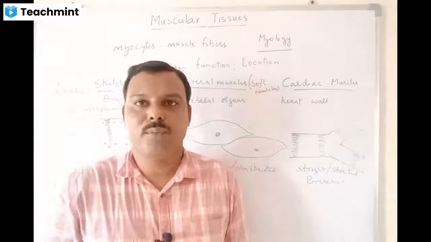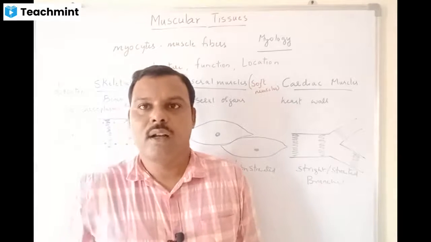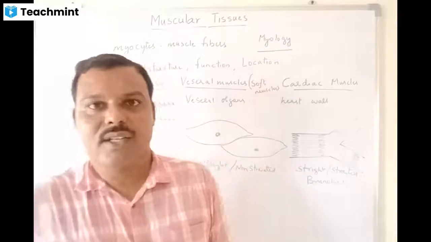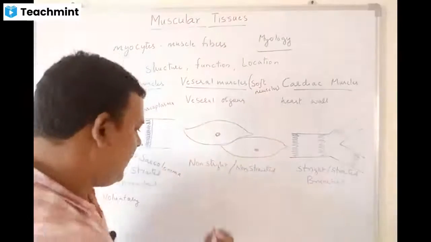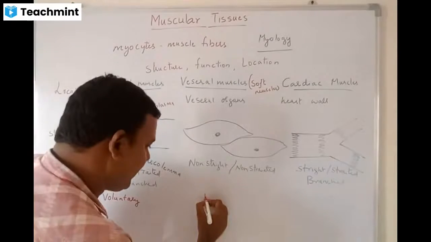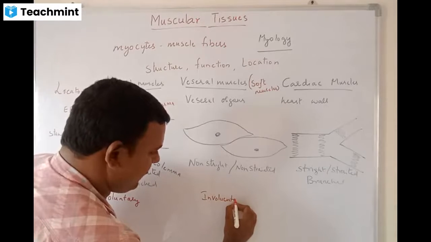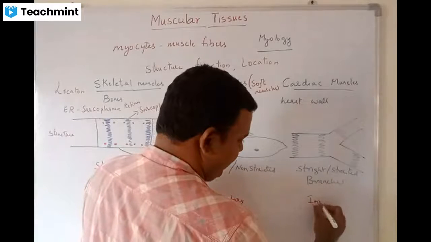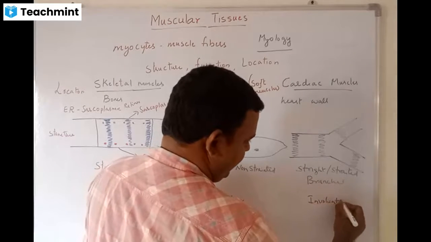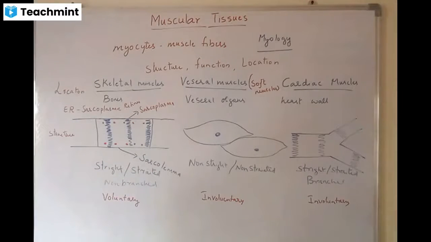We have different movements in the esophagus, the peristaltic movement, and movements in the stomach and intestine. These are soft muscles, and they are not in our control. These are involuntary muscles. Cardiac muscles are also involuntary. These are based on the function.